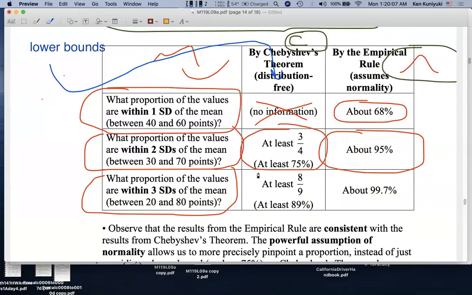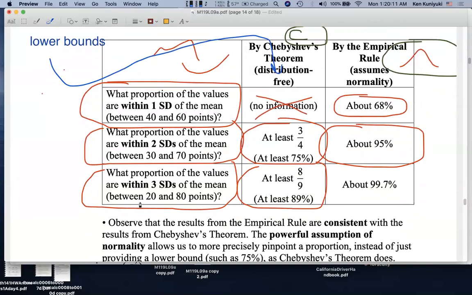Chebychev says at least 8/9, or at least 89% of the test scores will be between 20 points and 80 points. It could be everyone, though. If I assume an approximate normal bell shape, about 99.7% will score between 20 points and 80 points. So almost everybody, about 997 out of the 1,000 students, are scoring between 20 and 80 on the exam.